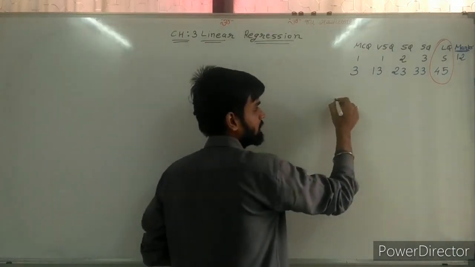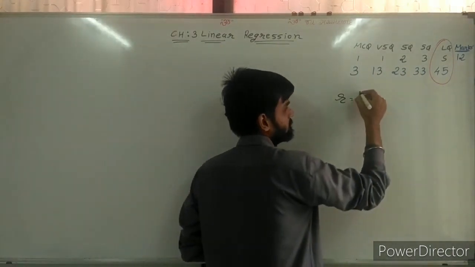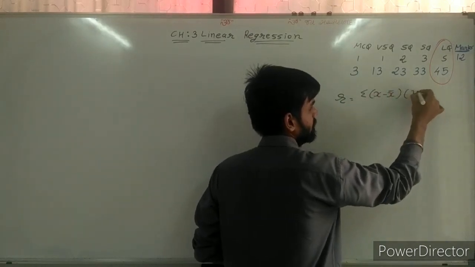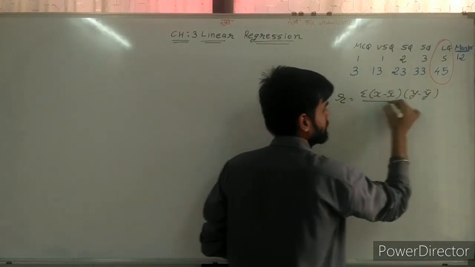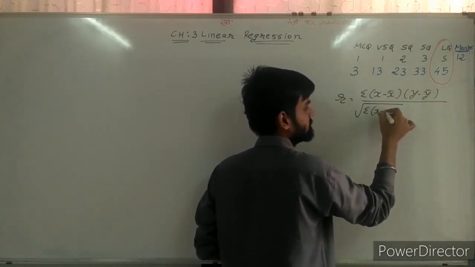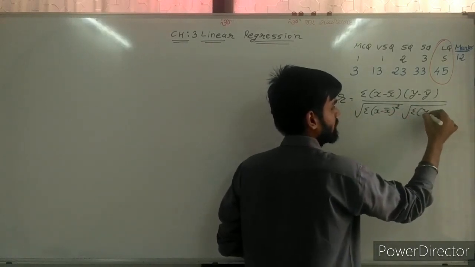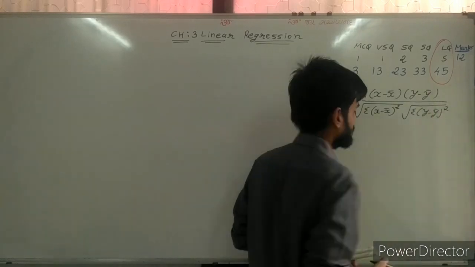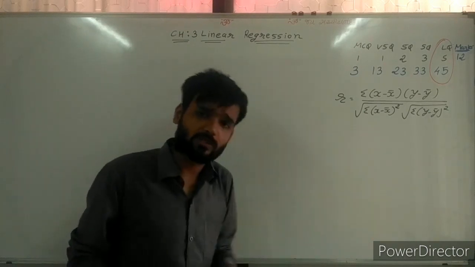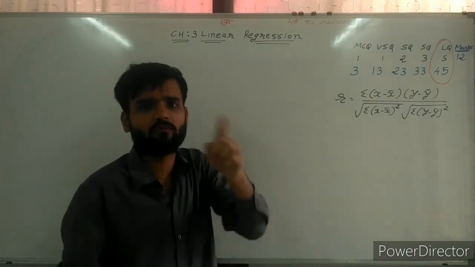Sir, the first formula, normal: r is equal to sigma (x minus x bar)(y minus y bar) divided by under root sigma (x minus x bar) whole square, second under root sigma (y minus y bar) whole square. These are formulas of the second chapter. On this basis, we are making many formulas of the third chapter.